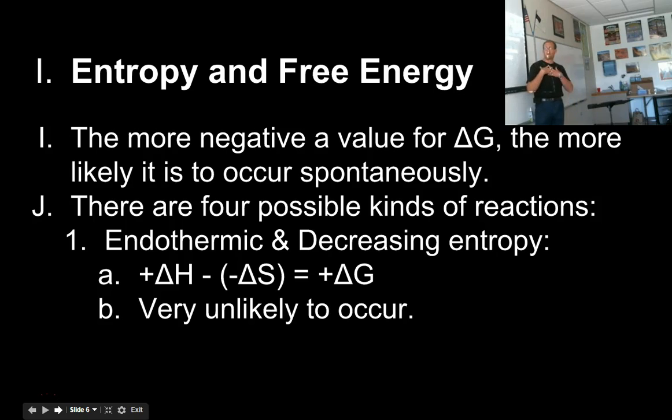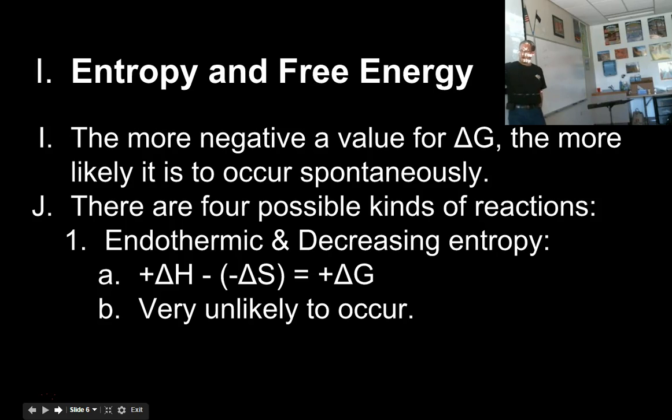So it's endothermic. And if it were to decrease entropy, like if you were to mix together two liquids and they absorbed heat and formed a crystal, so it went from more random to more orderly, then that would be going the wrong direction with regard to chaos and the wrong direction with regard to heat.